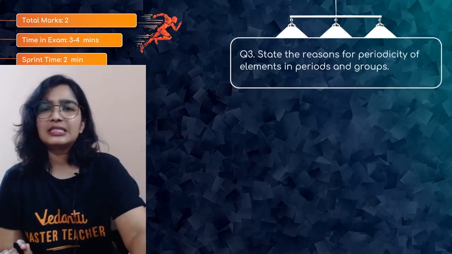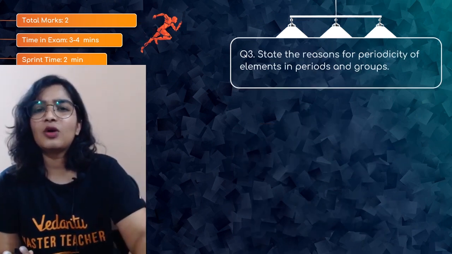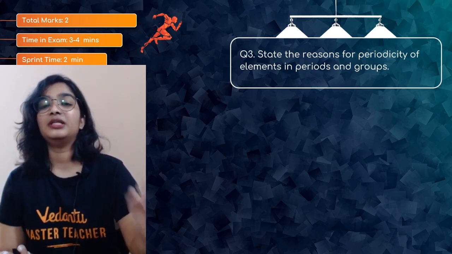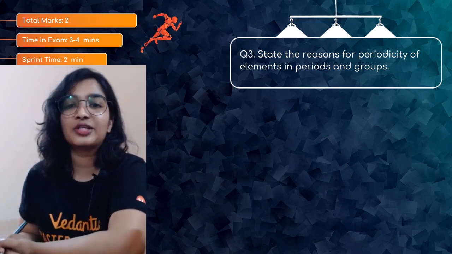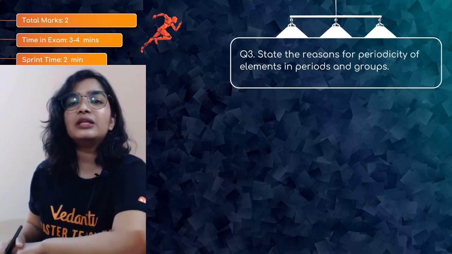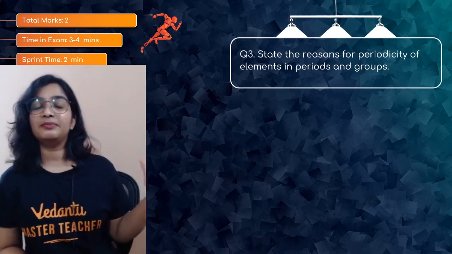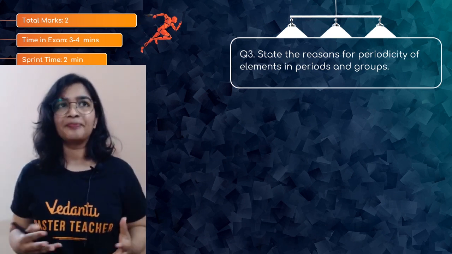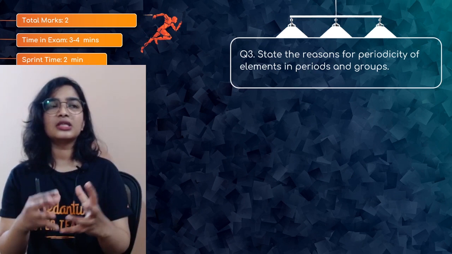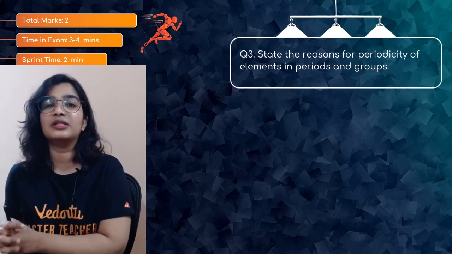Question number 3 is, state the reasons for periodicity of elements in periods and groups. So this is for 2 marks, a very nice question. State the reasons for periodicity of elements in periods and groups. So before that, you should know what exactly is periodicity. It is the repetition of certain properties at regular intervals.